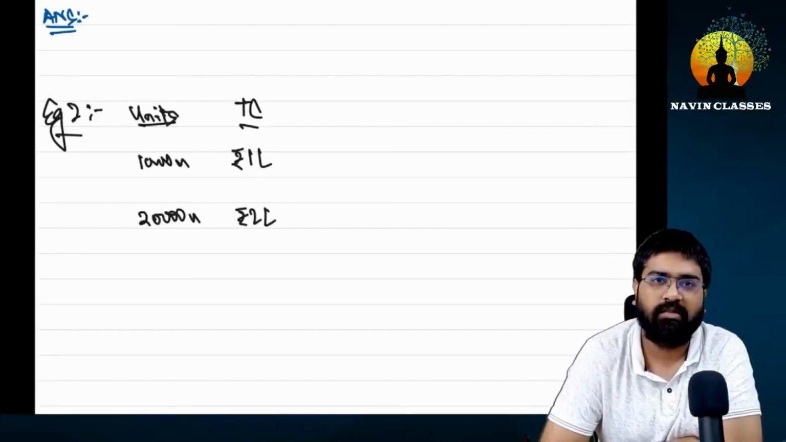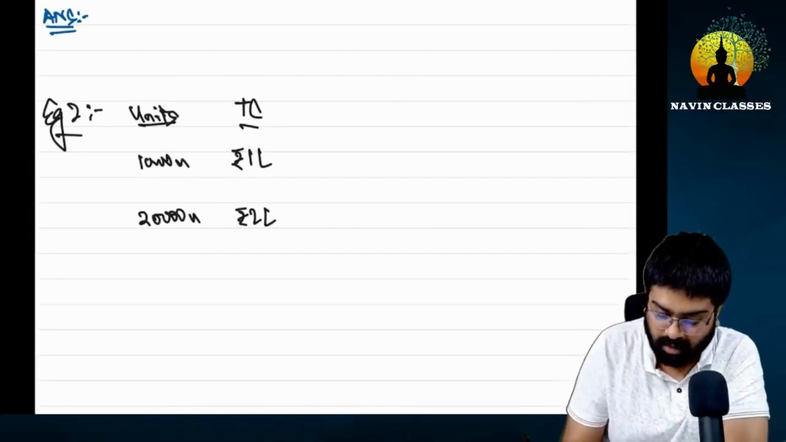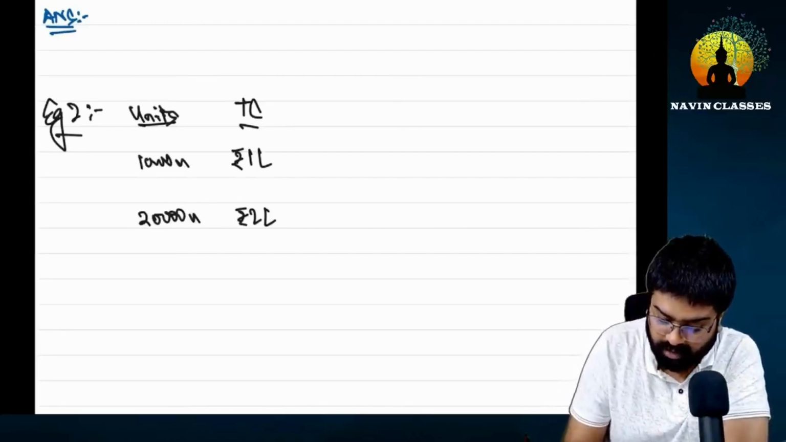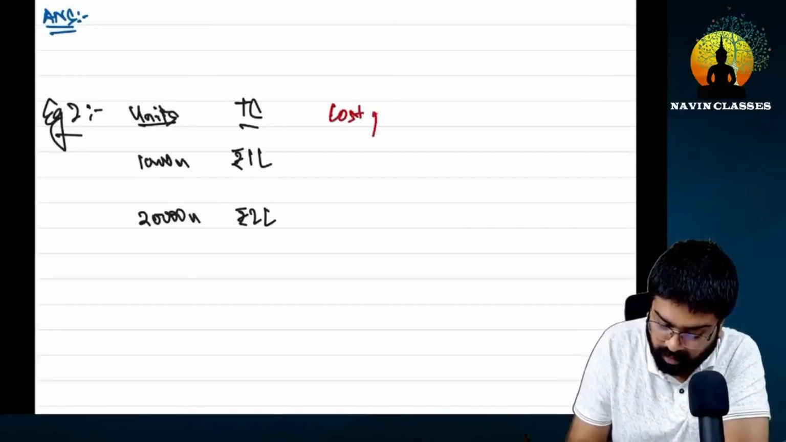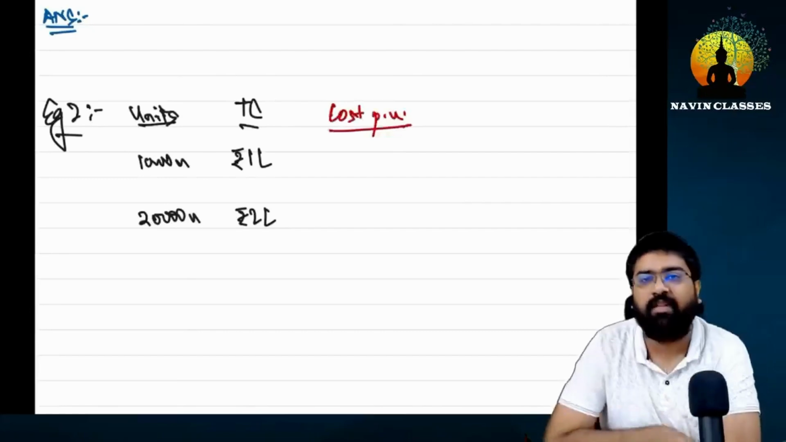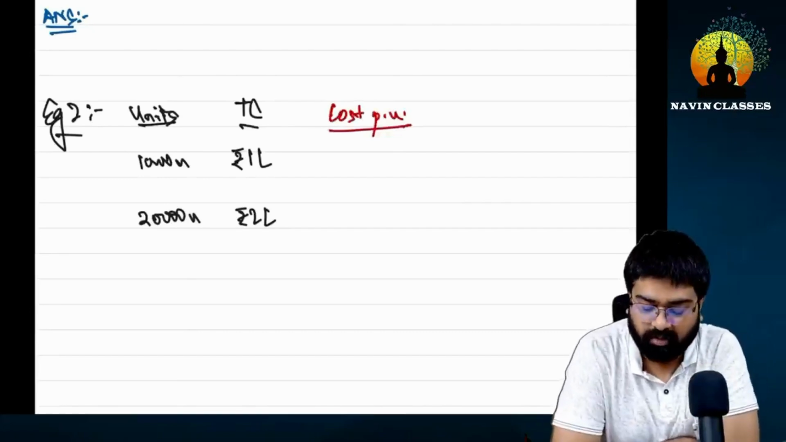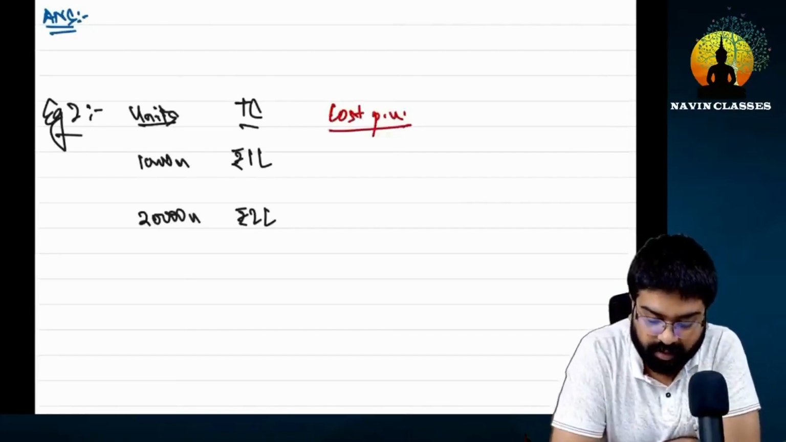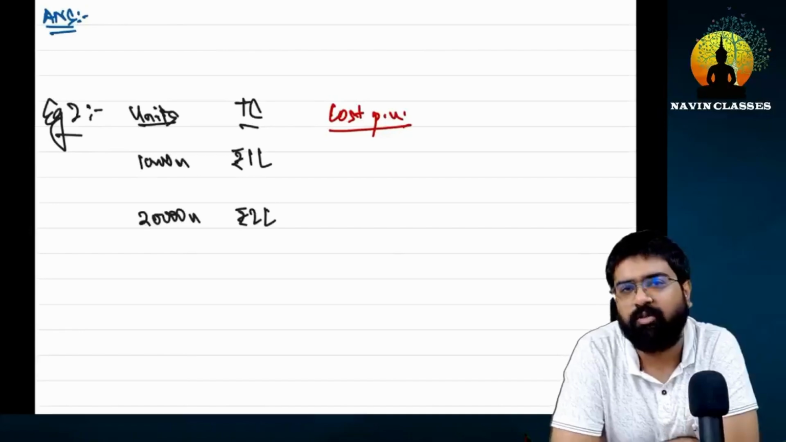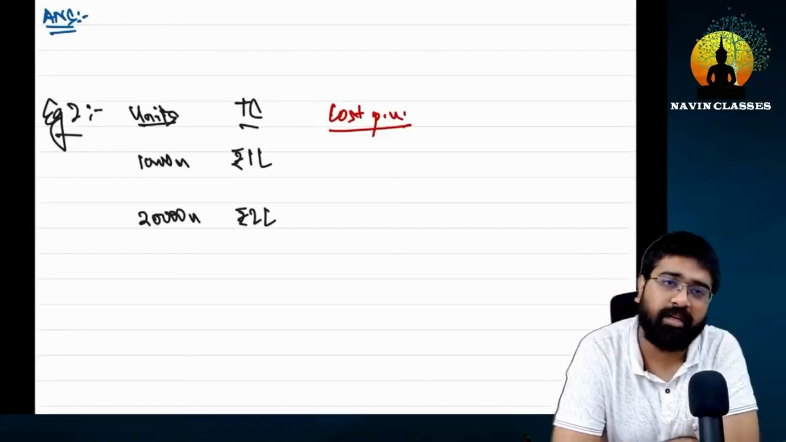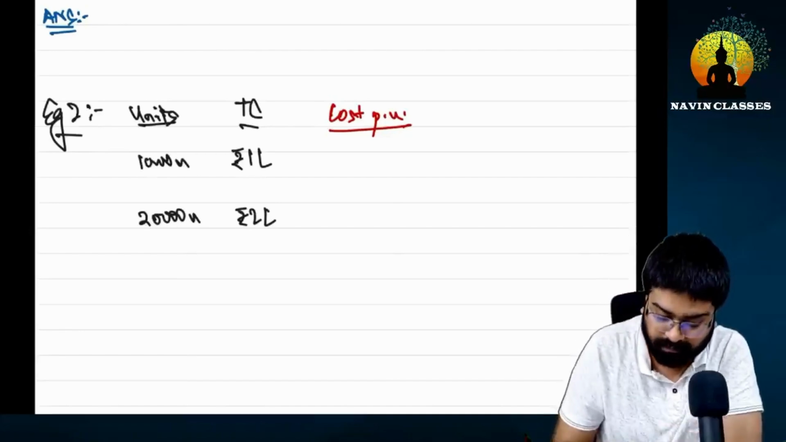I will tell you. Yes, there is one way, and you know what you will do for that? In this example, calculate one more thing, that is, the cost per unit, which means the average cost per unit. And you already know how to calculate cost per unit: total cost divided by total units. So how much is it?